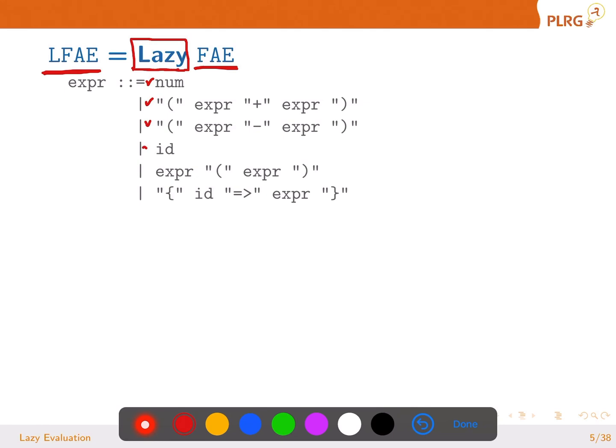It has an identifier, function expression, and function call as usual in FAE. Wow! Look at that. Those language constructs are all in black, meaning there are no new language constructs. How come? Because FAE and LFAE have the same syntax, but different semantics.